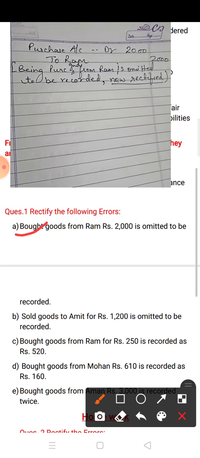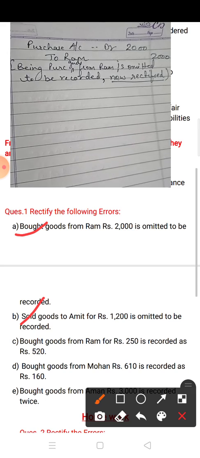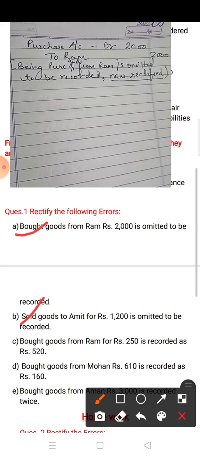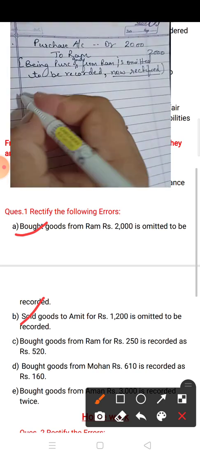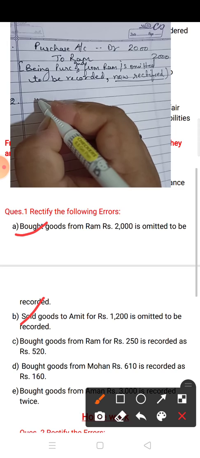Okay, so second one also, sold goods to Amit for rupees 1200 is omitted to be recorded. So again it is error of omission. So second one is you have to record the entry as it is.